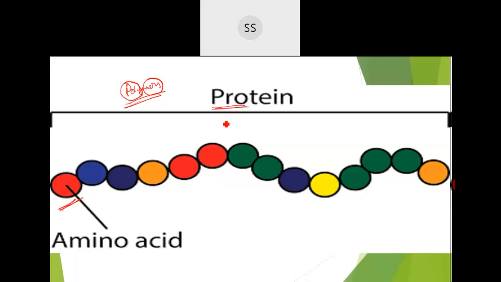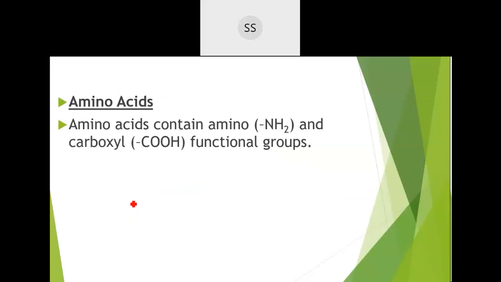Now we will go into a little more detail about amino acids. What are these amino acids? In amino acids, amino stands for the amine group, NH2 group, and acid refers to the carboxylic acid group, COOH group. So amino acids are basically made up of one NH2 group, one amine group, and one carboxylic acid as a functional group. Such a basic unit is made up of two functional groups, one basic group and the other an acidic group.